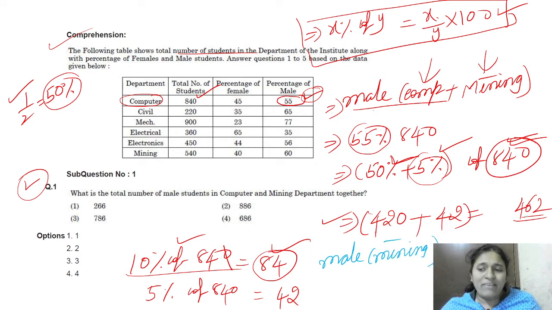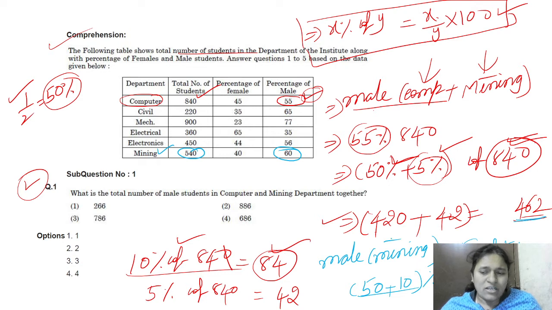Then finally we have to add; this is male in computer science. What is the percentage of male in the mining department? This is the mining. These are the total number of students, and this is the male percentage. Then that is 60 percentage of 540. How I told you, 60 percentage we can write as 50 percentage plus 10 percentage, right? What is the 50 percentage of 540?